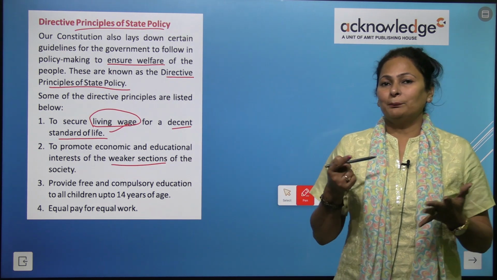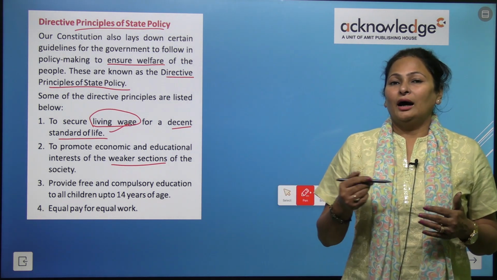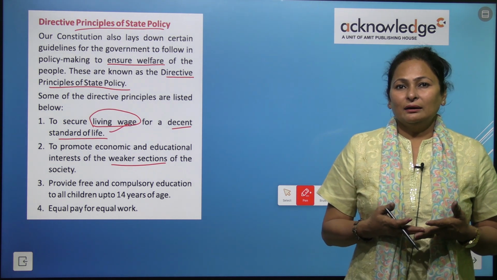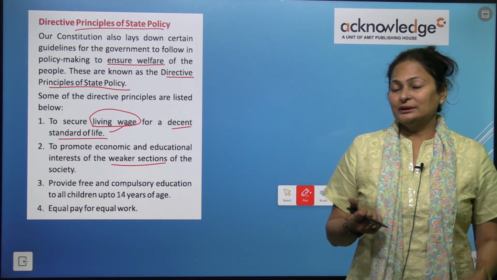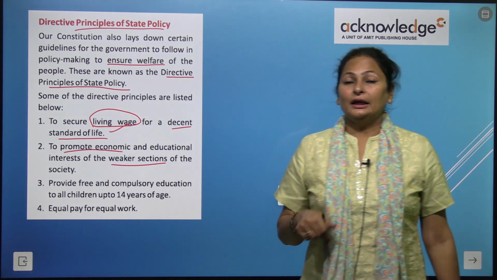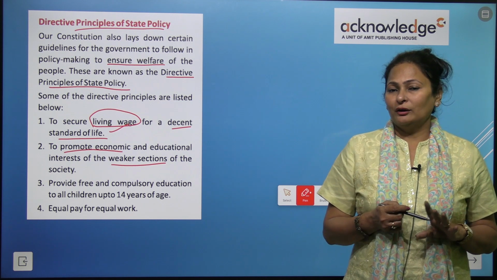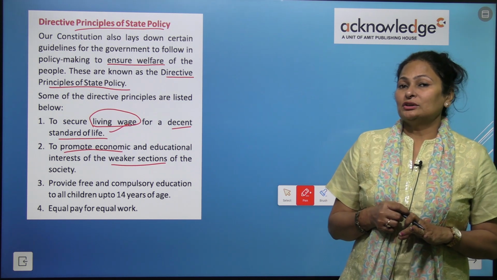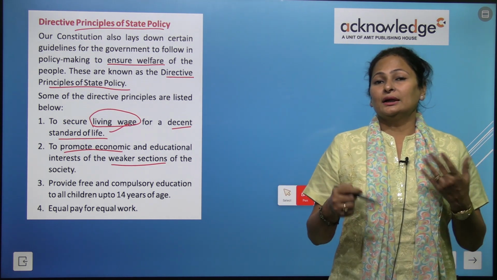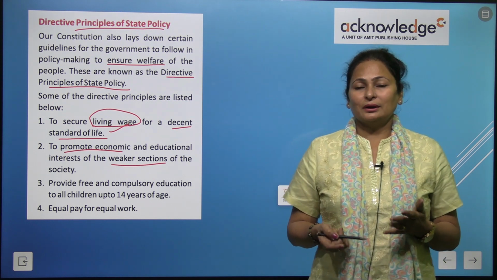The people who are below the poverty line, and workers who are working on daily wages, right? So the government also promotes economic betterment, which means the government is working for their betterment, right? If the children go to school and study, in future they can earn more money instead of doing daily wage work, right?